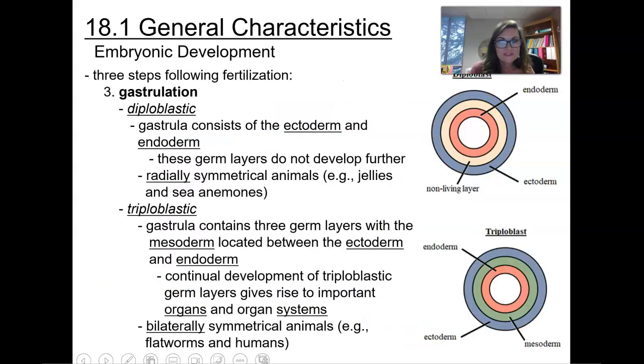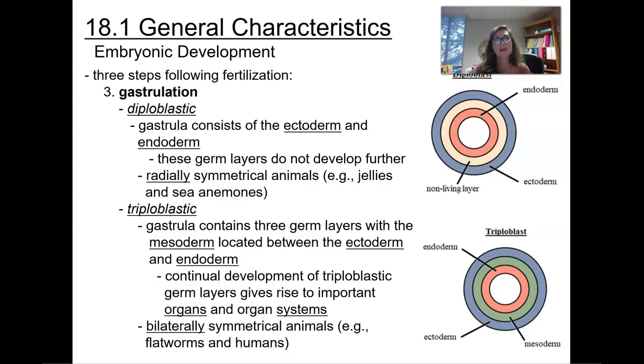Now, three steps following fertilization are going to be, we have this gastrulation here. So the first part that we're going to see here is going to be what we call diploblastic. That's where the gastrula is going to consist of the ectoderm and the endoderm. These germ layers don't develop further. Radial symmetry is going to be common in animals here like jellyfish and sea anemones.